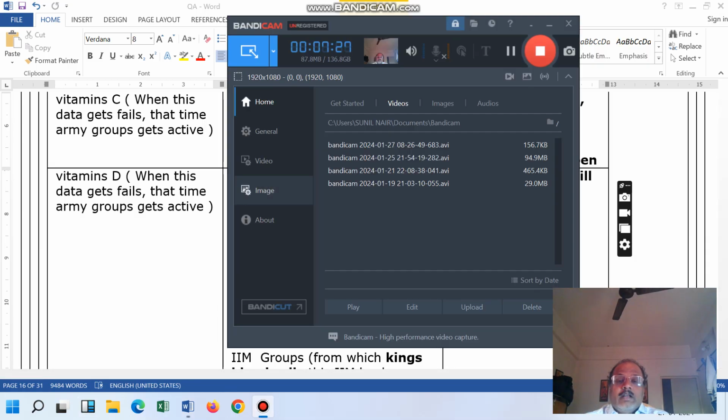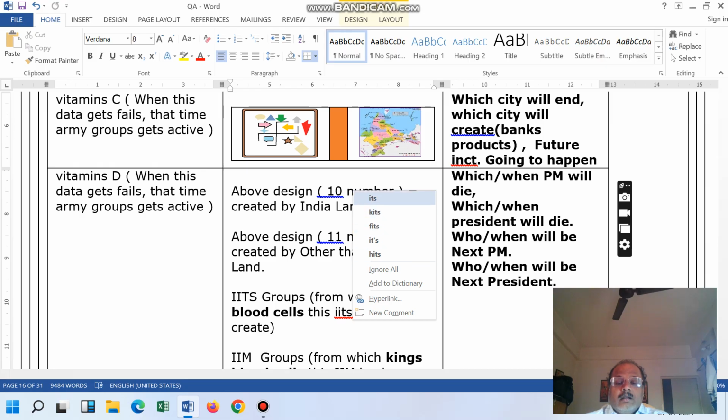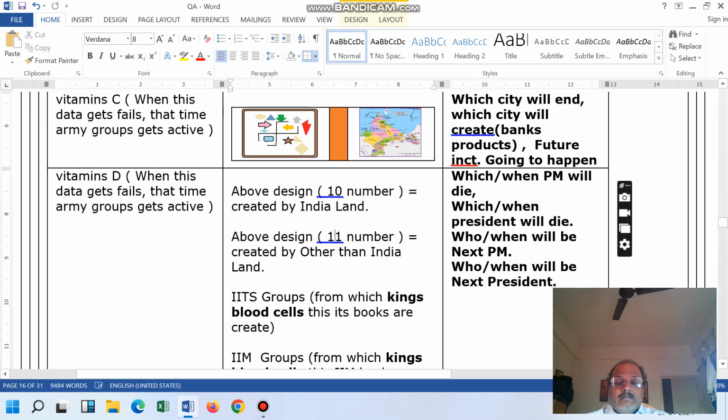So the blood group owner has to take care of his body, each and everything. So one of the persons told that life is like this.